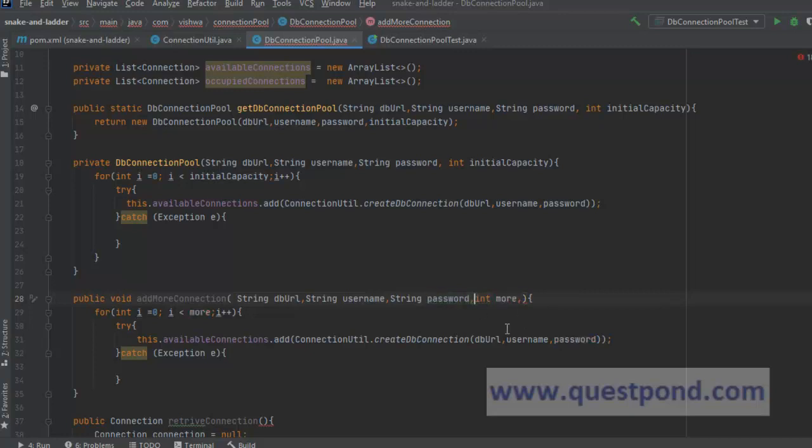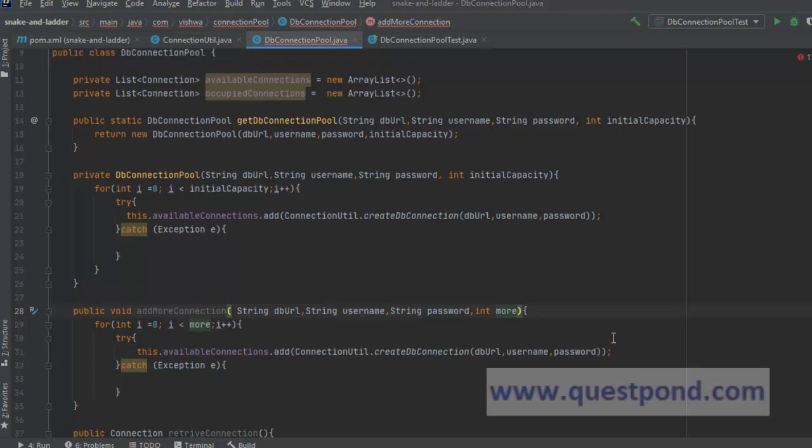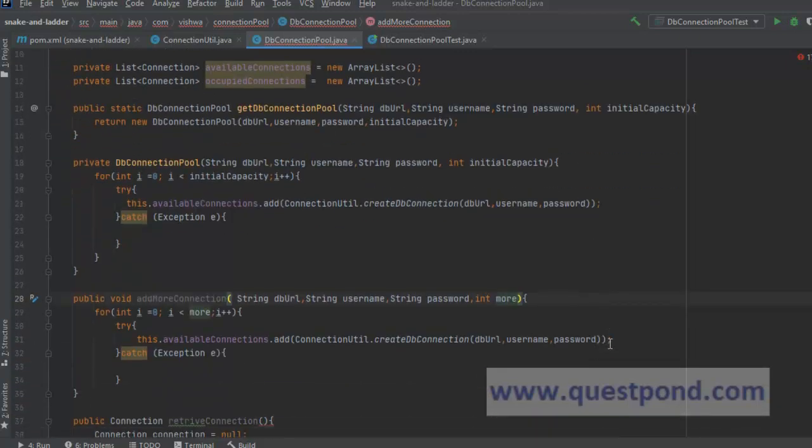So this will allow us to increase the available connections, correct? And make it add within our available connections. So this will allow us to dynamically add more connections if we feel that the number of connections are not enough due to some capacity problems, correct? So this is how we make a complete simple DB connection pool.